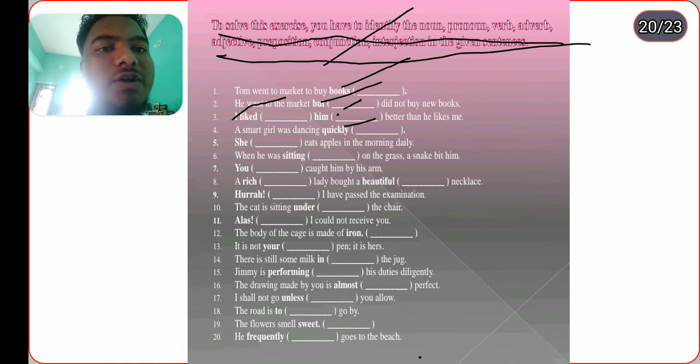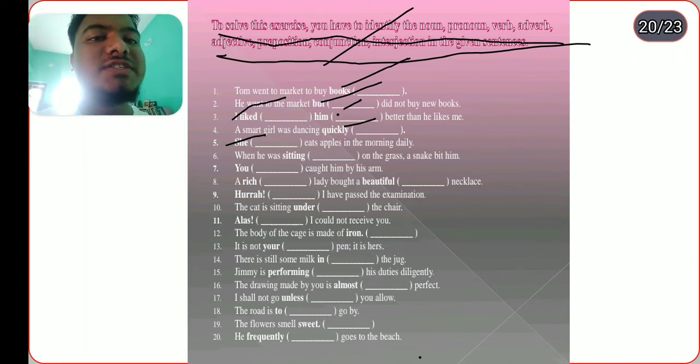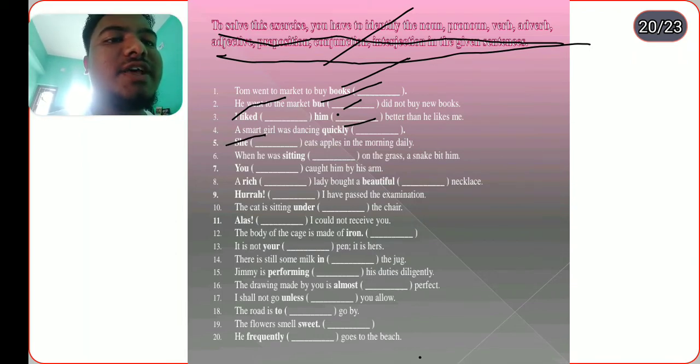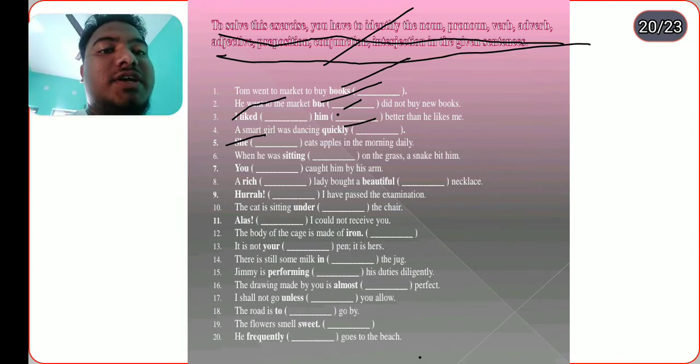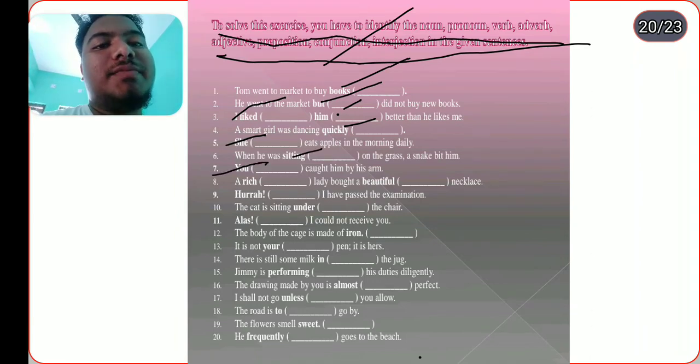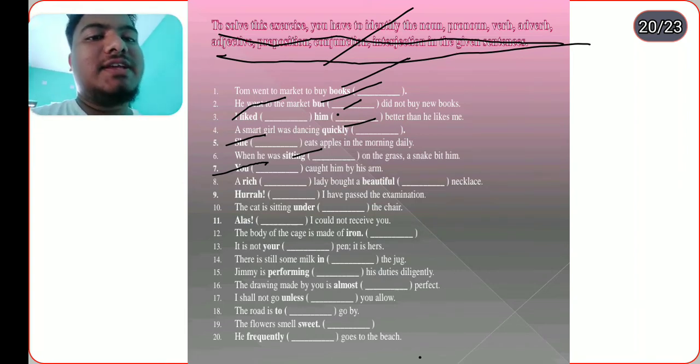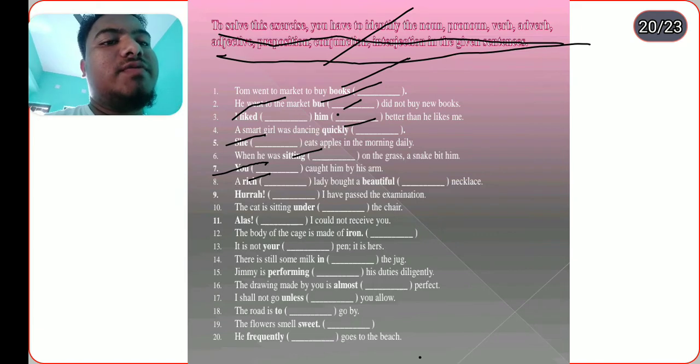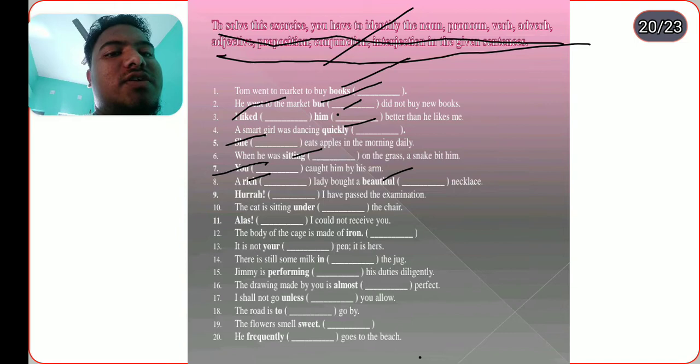Smart girl is dancing quickly. "Quickly" is an adverb. He sat in the apple in the morning. "He" is a pronoun also. He was sitting on the grass. A snake bit him. Sitting is what? Here sitting is a verb. You caught him by his arm. "He" is a pronoun. A rich lady brought a beautiful necklace. "Rich" is here an adjective, and "beautiful" is also an adjective, because both rich and beautiful are emphasizing the nouns: a rich lady, and a beautiful necklace.